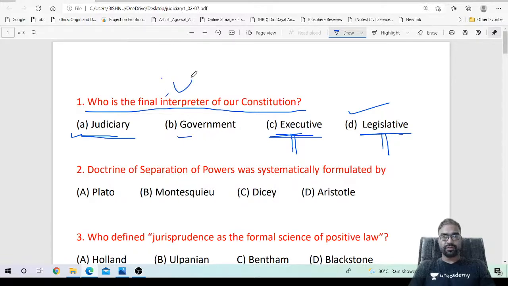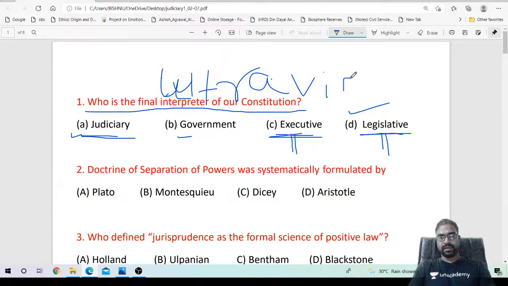Ultra vires. The judiciary will make the law ultra vires, that means the law is invalid. The judiciary is ultimately protecting the constitution, finally interpreting the constitution.